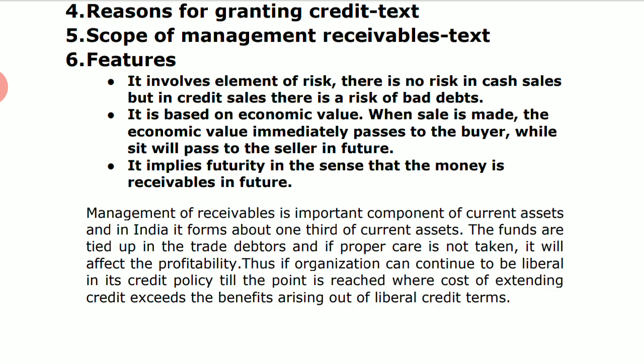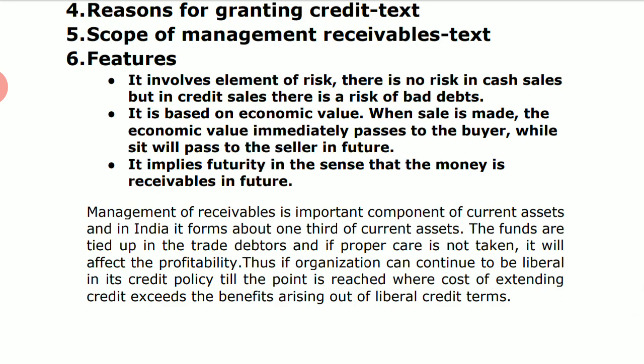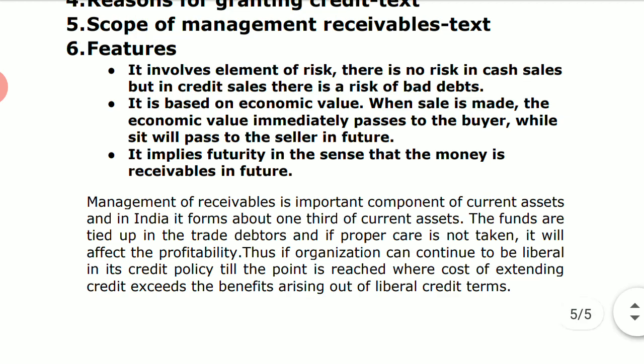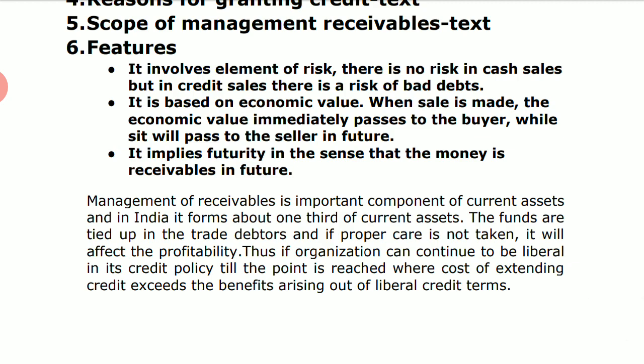First of all, we get the information about them. That means obtaining the credit information, that is, checking the credit worthiness of the prospective customer. It may be in the form of character, capacity, capital, collateral and conditions. The 5 C's are very important. This is a traditional approach wherein you check the credit worthiness of the customer, right? And when you check it, firms may rely on different sources through which the credit information can be gained.